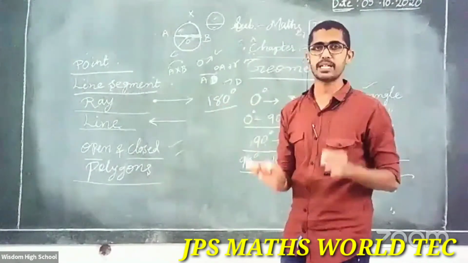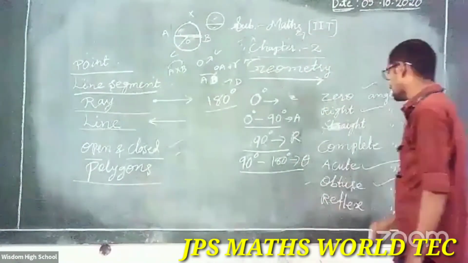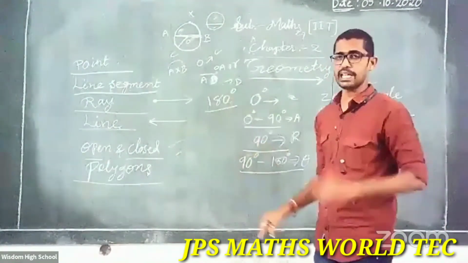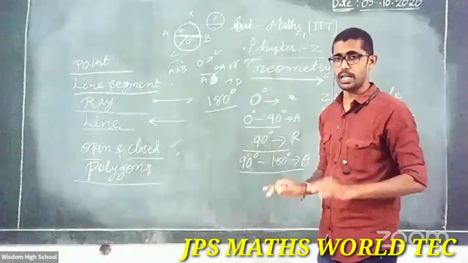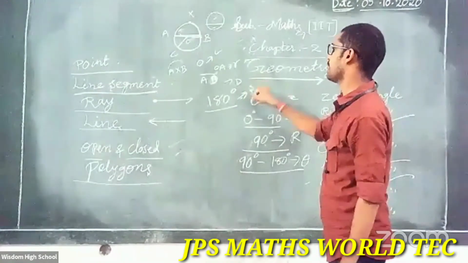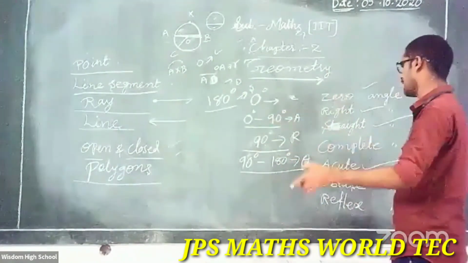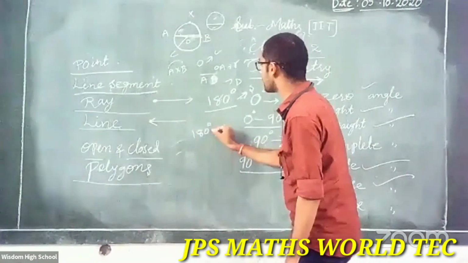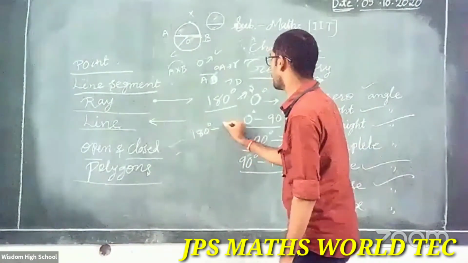Exactly 180 degrees is called a straight angle. Clear about that? After that, between 180 and, what is it?